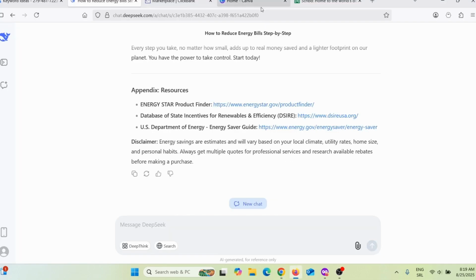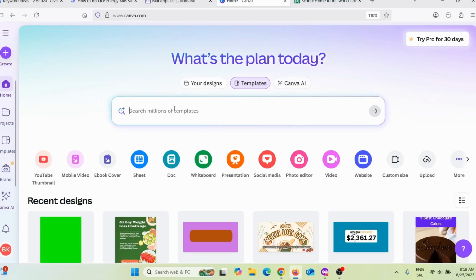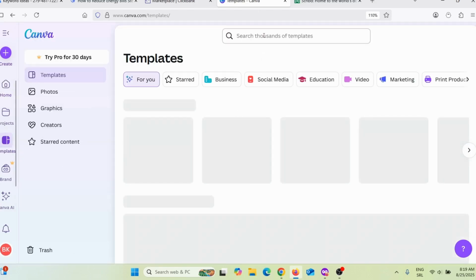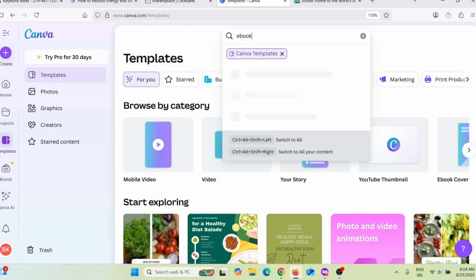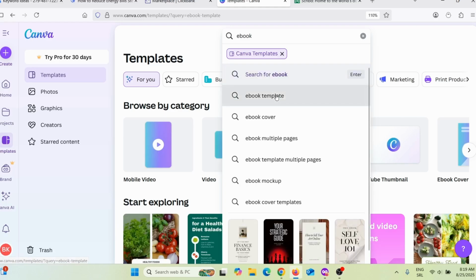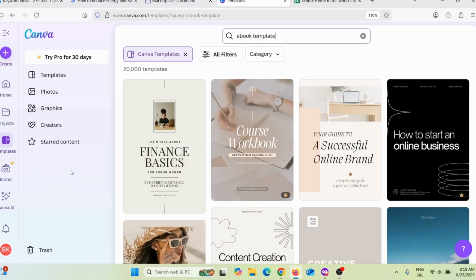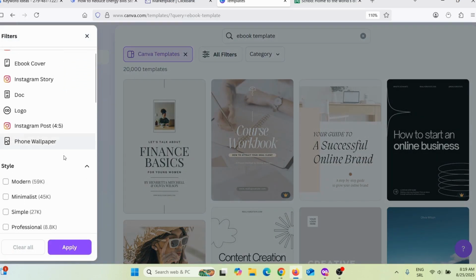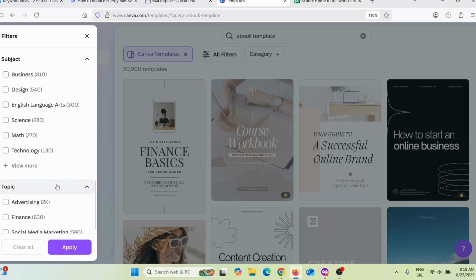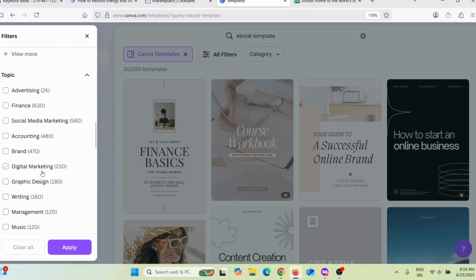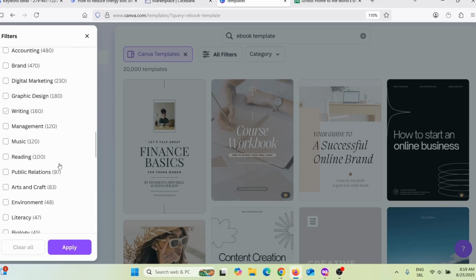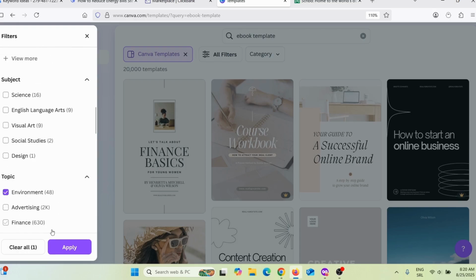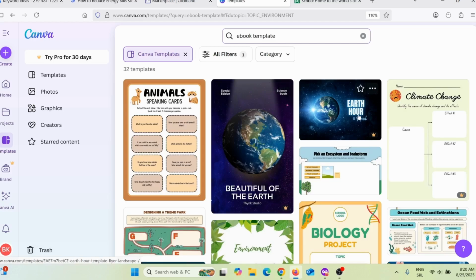For that, we are going to use Canva. Simply come here on Canva. You can use a free version of Canva. Click here on templates, and search for ebook template. Then you need to find environment, so let me go here on filters, scroll to topics, click view more topics, and find environment. Click apply, and here you can see these are ebook templates in the environment topic.